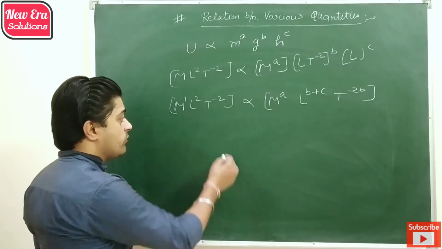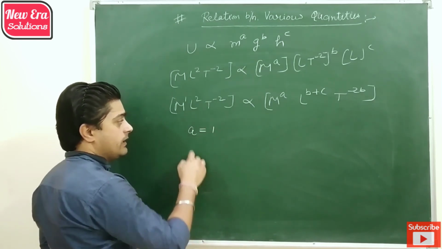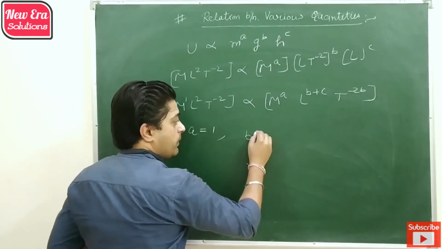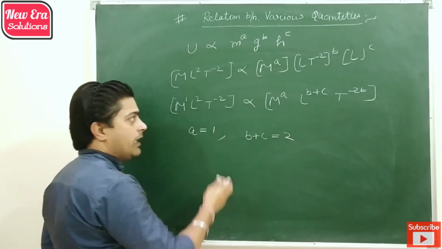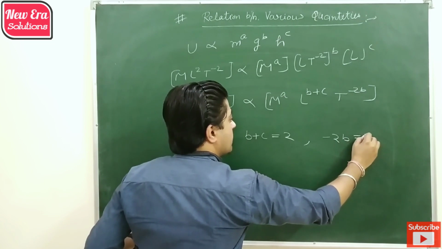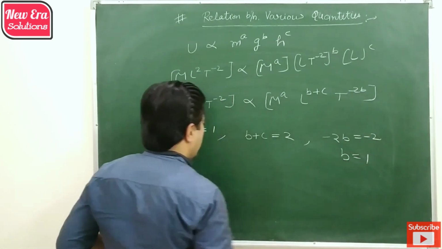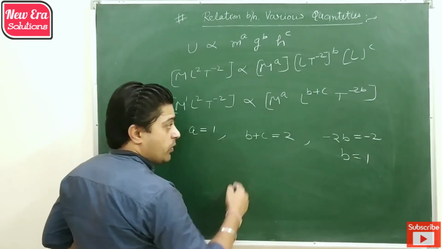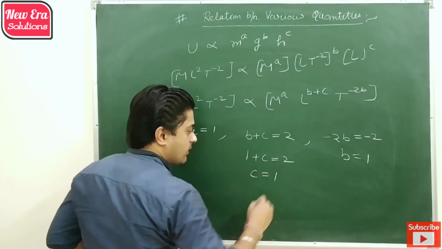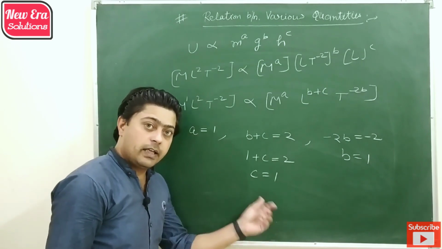So we can equate the dimension of mass on both sides. Then A is equal to 1. By equating the dimension of length, we get B plus C is equal to 2, and by equating the dimension of time, we get minus 2B is equal to minus 2. So B is equal to 1, A is already 1. By putting the value of B, we get 1 plus C is equal to 2 and C is equal to 1. So we get the values of powers A, B and C.